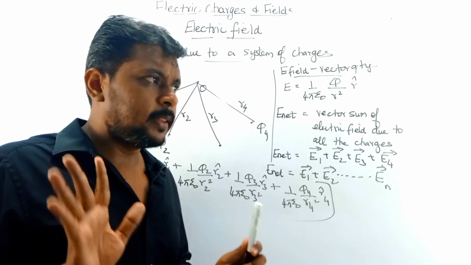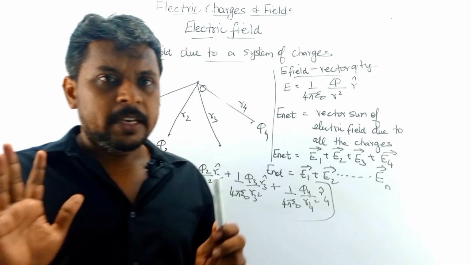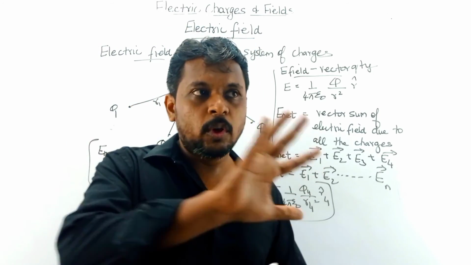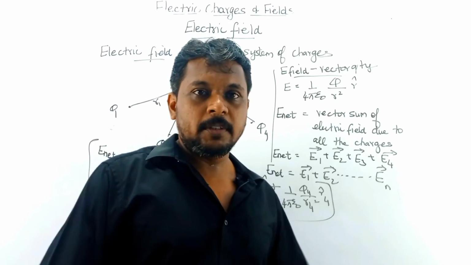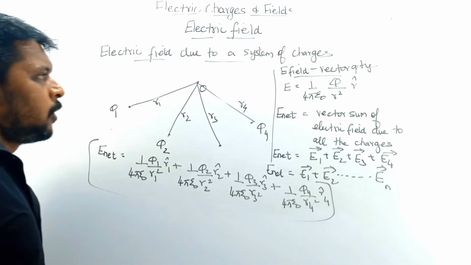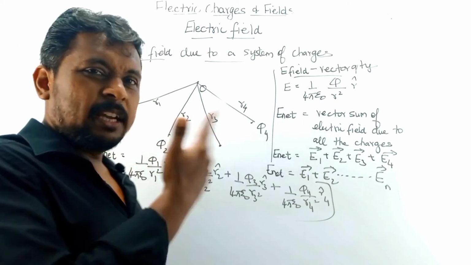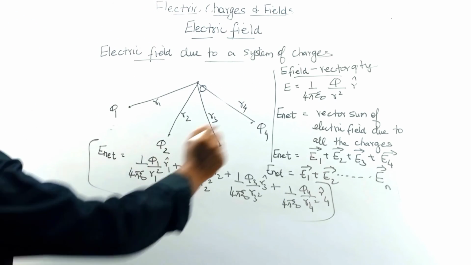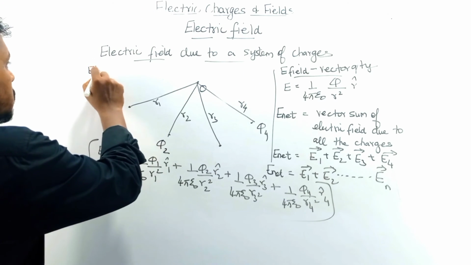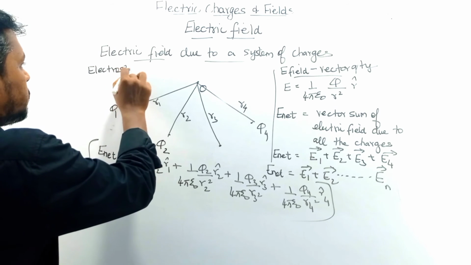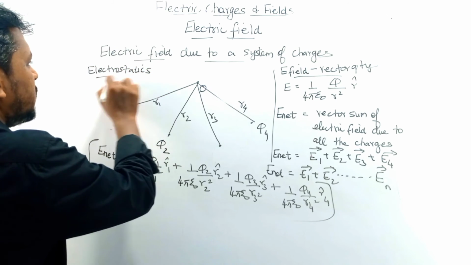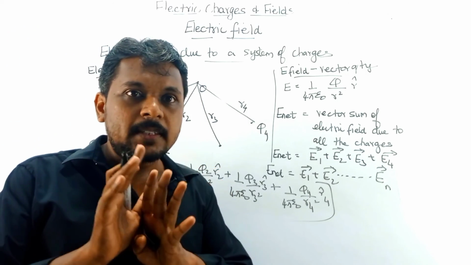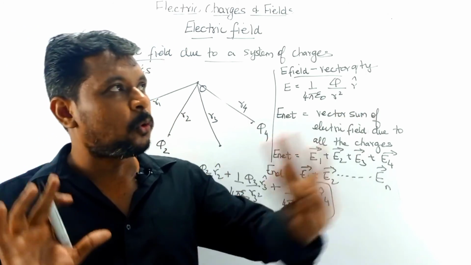The most important thing with respect to Coulomb's law is the force acting between two charges. So with respect to force, we could represent the charges. Why are we talking about the term electric field? In electrostatics, we study charges at rest, and in the case of charges at rest, force plays a vital role.